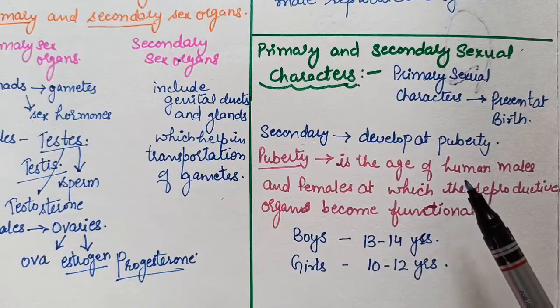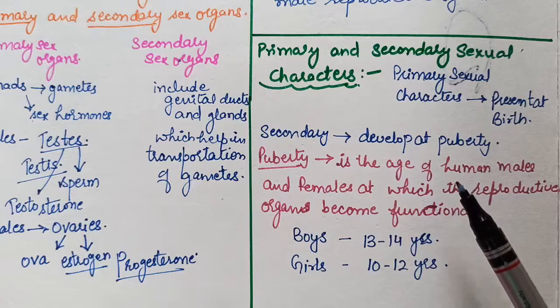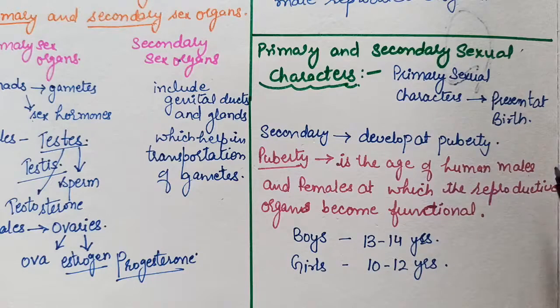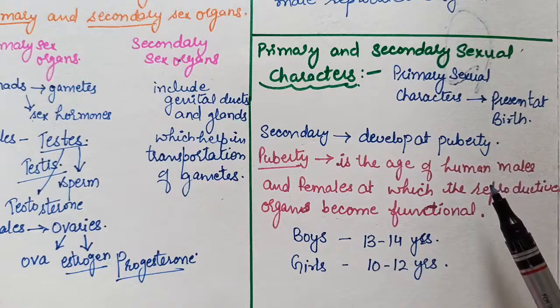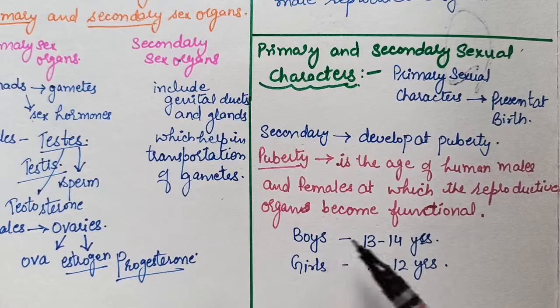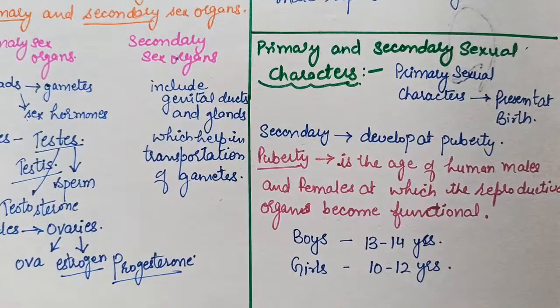That means they start producing gametes and sex hormones, and boys and girls become sexually mature. The pubertal age for boys is 13 to 14 years, and for girls it is 10 to 12 years.